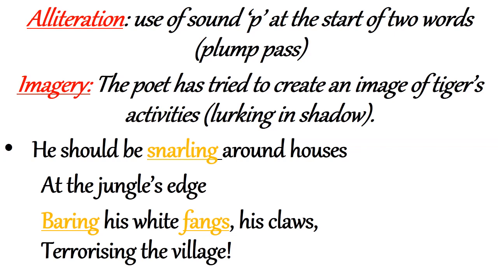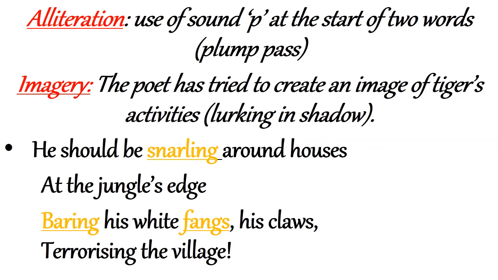Then imagery. The poet has tried to create an image of the tiger's activities, lurking in shadow. Now next stanza. He should be snarling around houses at the jungle's edge, baring his white fangs, his claws terrorizing the village.